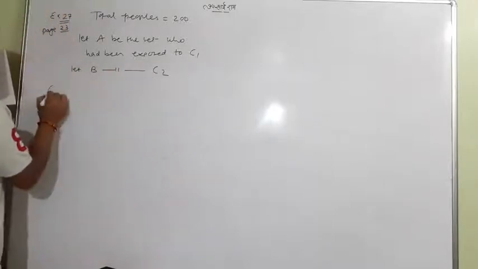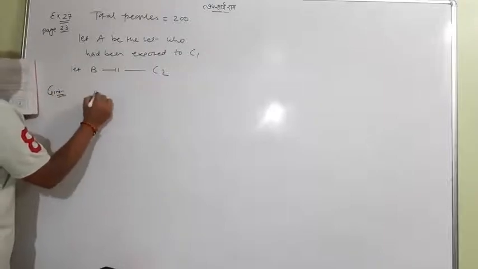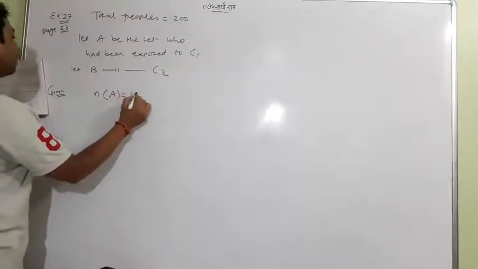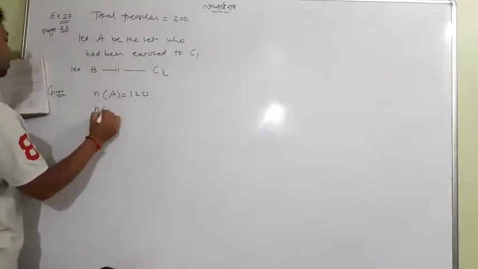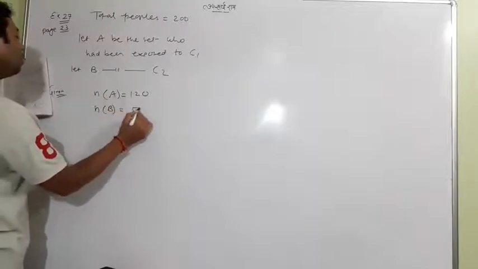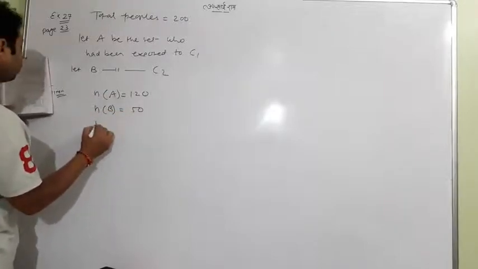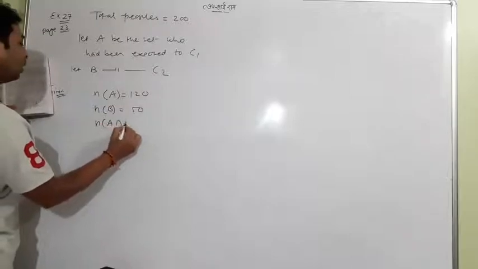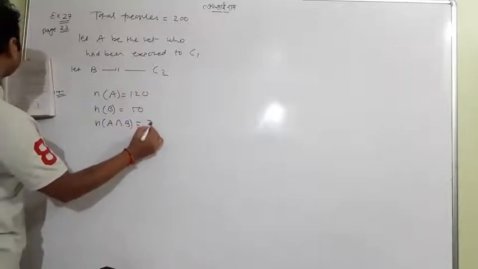And what is given? Focus on the given. N of A is 120 exposed to chemical C1, N of B is 50 exposed to chemical C2, and both chemicals, meaning A intersection B, is 30.